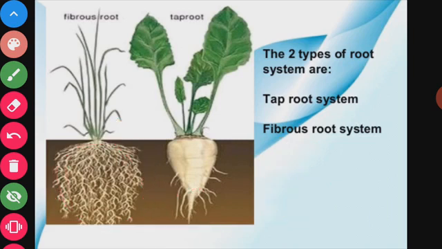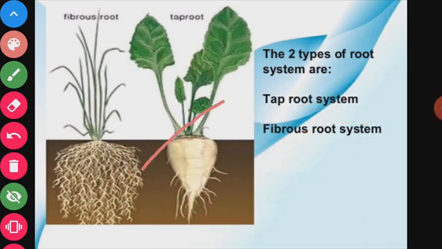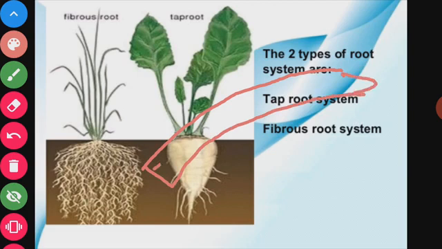But now the question is, what is parallel venation? If you have seen the structure of the leaf of the maize plant, wheat plant, and rice plant, they are long leaves, like this structure, and the veins are like this.